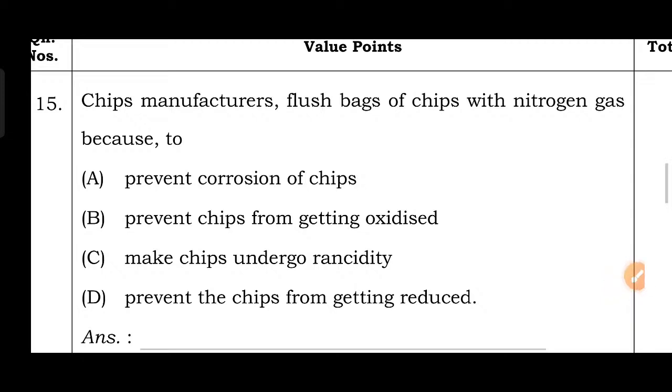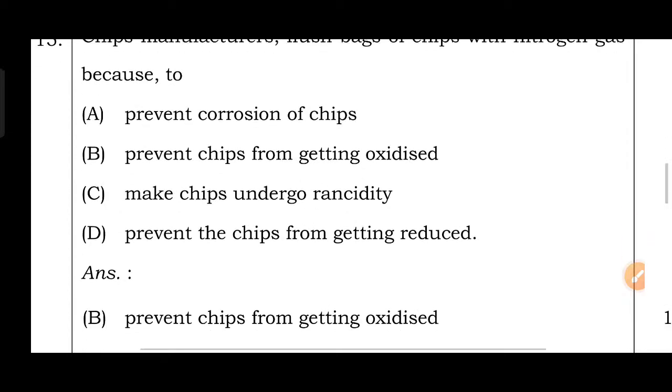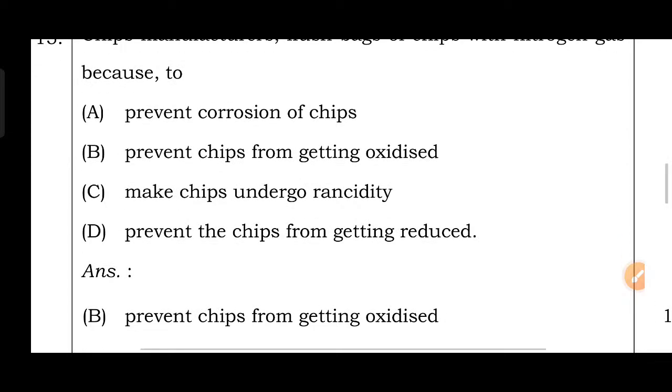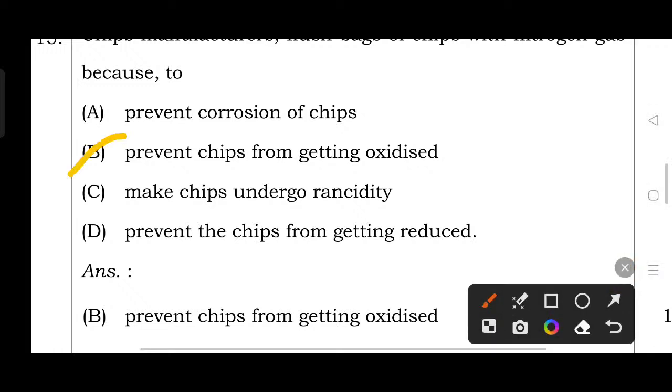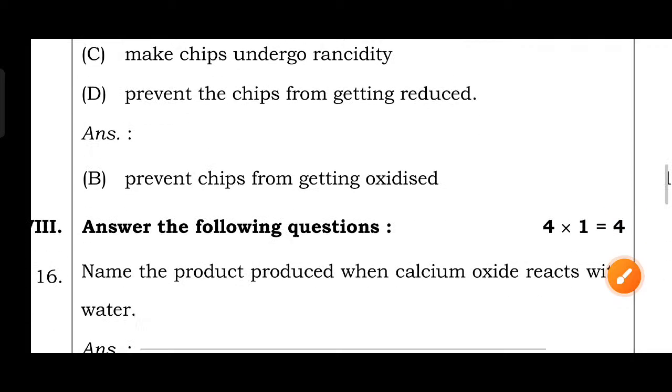Chips manufacturers flush bags of chips with nitrogen gas because: option A, prevent corrosion of chips; option B, prevent chips from getting oxidized; make chips undergo acidity; prevent the chips from getting reduced. Okay, then its right answer is option B, prevent chips from getting oxidized. To prevent oxidation, they pass nitrogen gas.